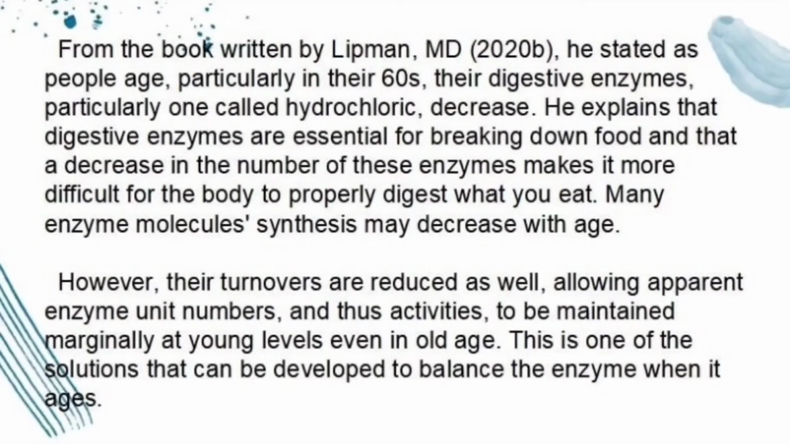From the book written by Lime MD, he stated that as people age, particularly in their 60s, their digestive enzymes, particularly one called hydrochloric acid, decrease. He explained that digestive enzymes are essential for breaking down food and that a decrease in the number of these enzymes makes it more difficult for the body to properly digest what you eat. Many enzyme molecule syntheses may decrease with age. However, their turnover is reduced as well, allowing apparent enzyme unit number and activities to be maintained marginally at young levels even in old age. This is one of the solutions that can be developed to balance the enzyme when it ages.